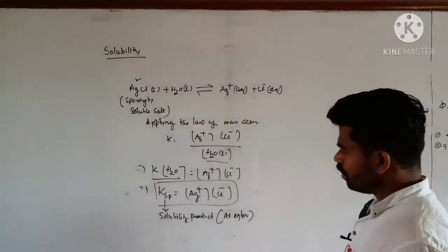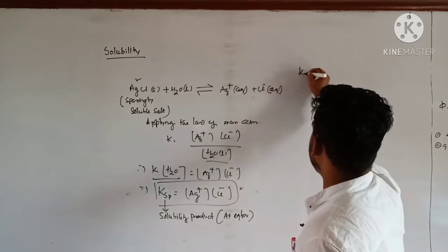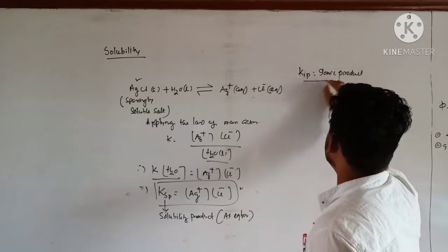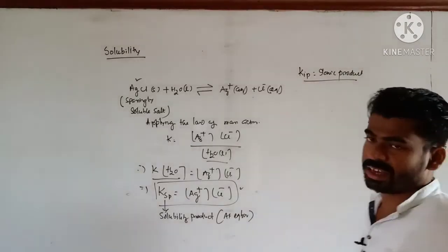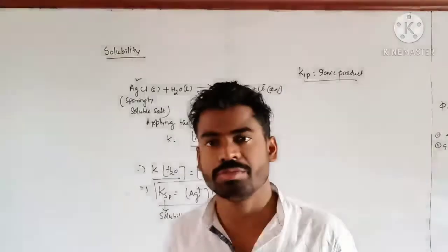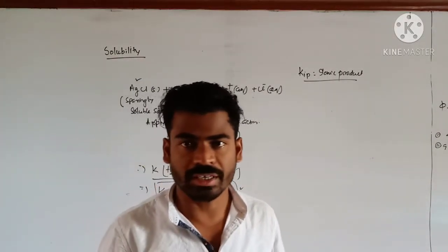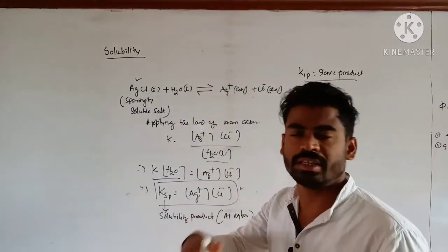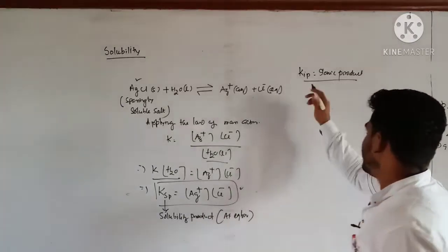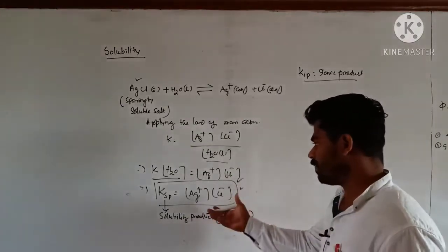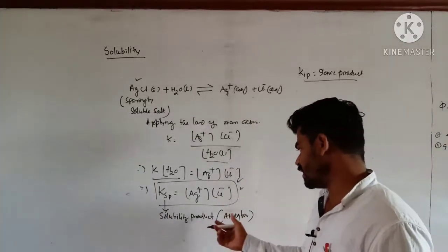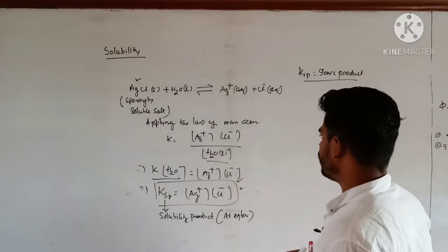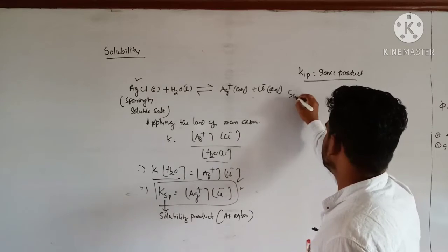Don't think that this solubility product is equal to ionic product, KIP. This is called ionic product. Ionic product means this is at any instant, like in chemical equilibrium. In order to predict the direction of reversible reaction, I have told you about reaction quotient. So here, in order to express the dissolvedness, the extent of substance that is dissolved in water, that is the ionic product, which is completely different from KSP, because solubility product is at equilibrium. Fine. So I need to discuss three terms over here, starting with saturated solution.